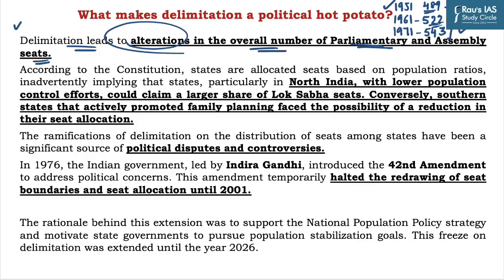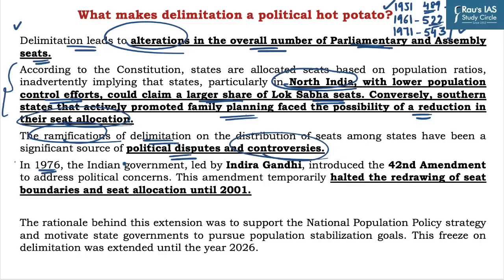And eventually it stabilized at 543 after the 1971 census. This increase in the number of seats and their distribution among the states has raised concerns among different political parties and states. For example, North India, which had lower population control efforts, received a larger share of Lok Sabha seats, and on the other hand, southern states which actively promoted family planning faced a reduction in the allocation of seats to Lok Sabha. Hence, the ramification of delimitation on the distribution of seats remains a source of political disputes and controversies.